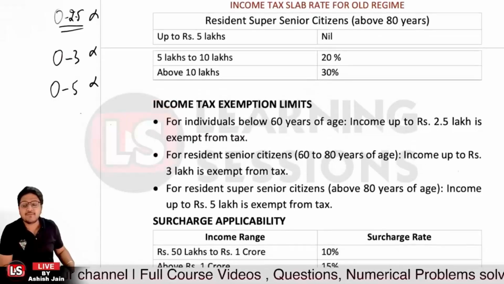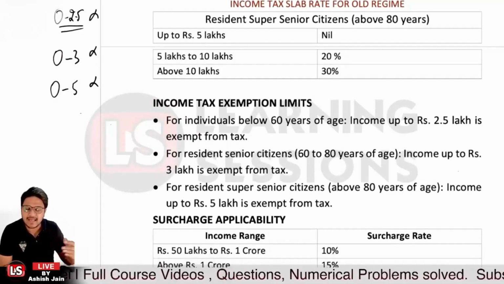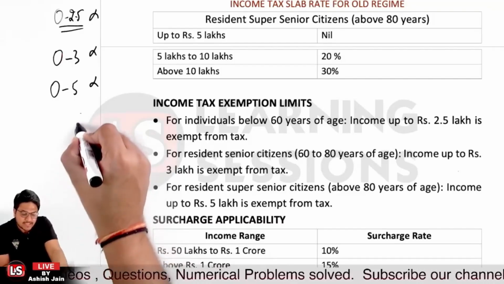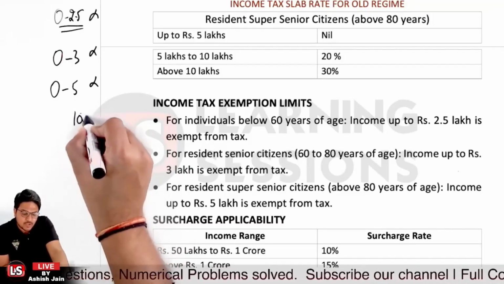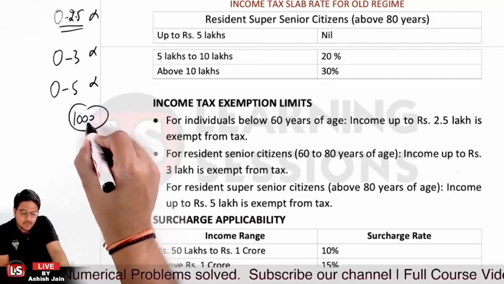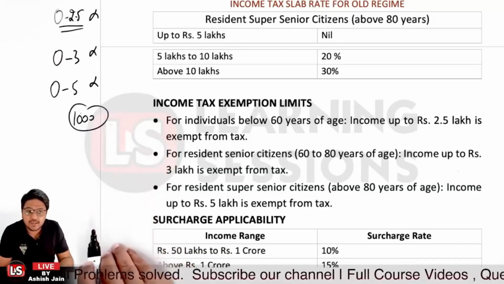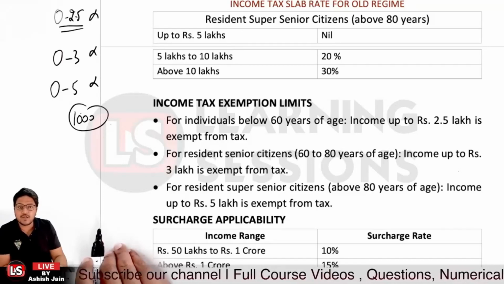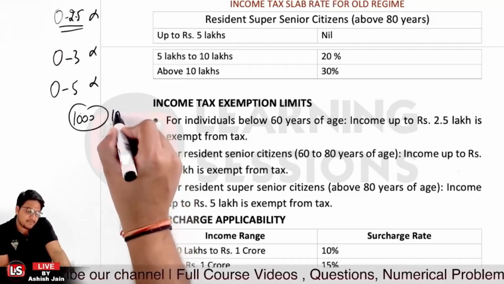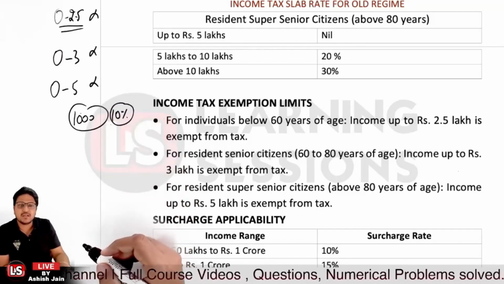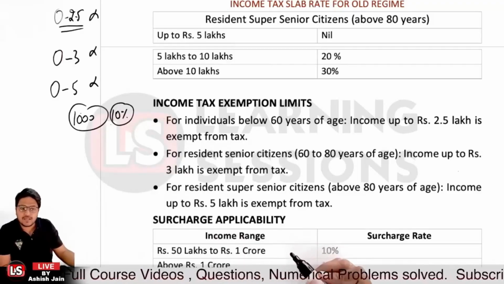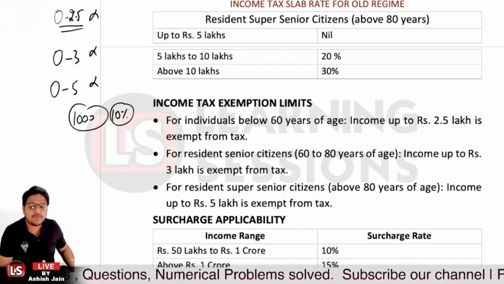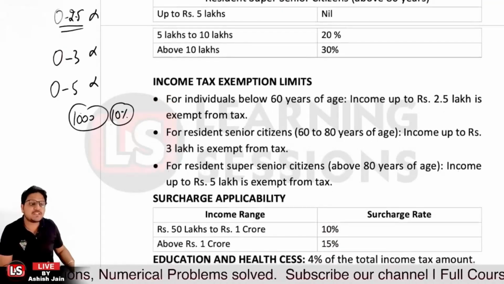That's the scenario. And if we talk about the surcharge, surcharge is applicable on the tax. Let's say you calculated the tax to be rupees 1000. Now surcharge would be applicable on this 1000 rupees. Further, if you have income from 50 lakh to 1 crore, then a surcharge of 10% will be applicable. And if you have income above rupees 1 crore, then a surcharge of 15% will be applicable.